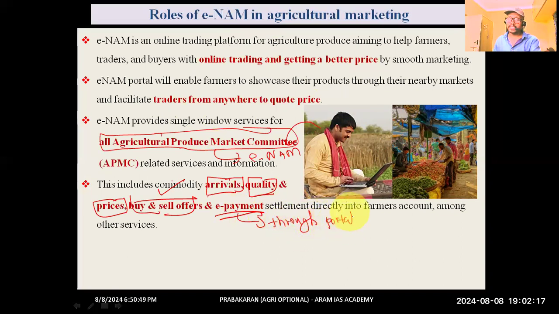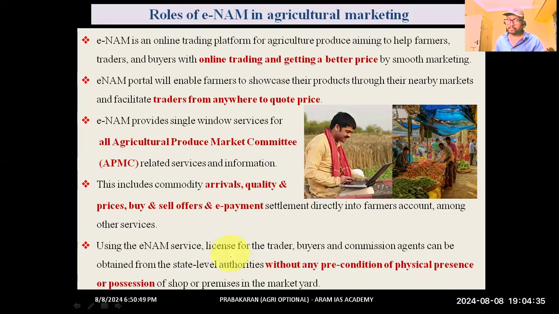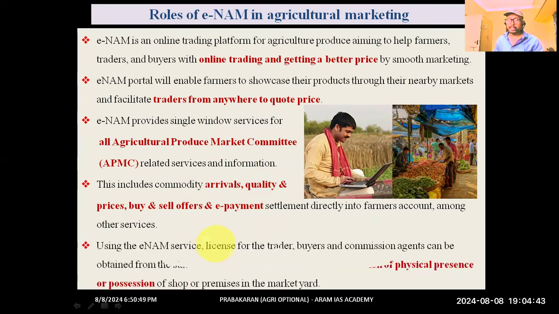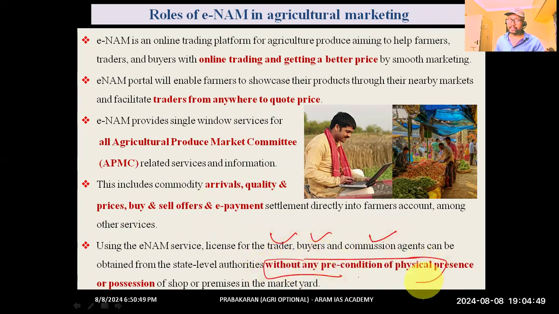While registering itself, they have to link their bank account also. So after a particular transaction, the amount will be directly credited into the farmer's account. The last point was that the trader, buyer, and commission agent need not have any physical presence in the market.